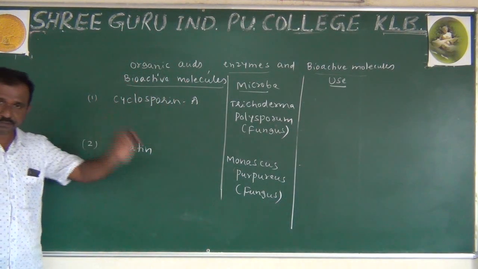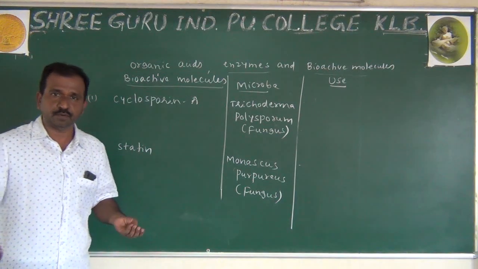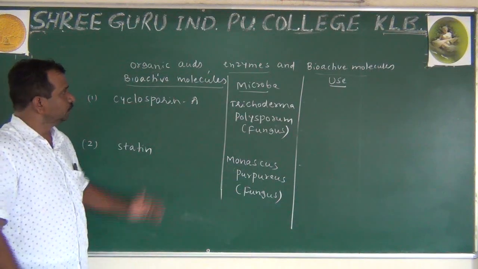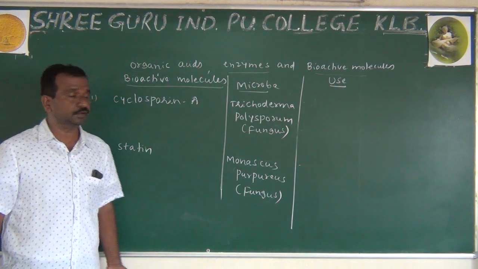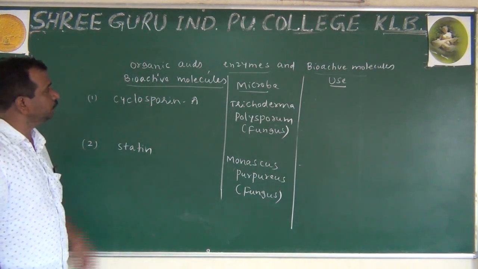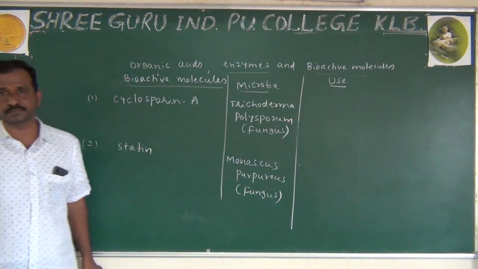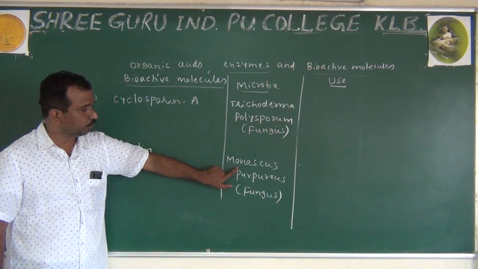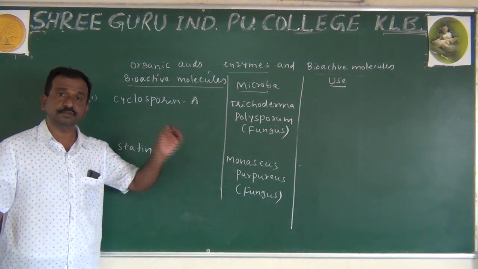Cyclosporin A. Already I told you that bioactive molecules, which activate certain cells, may already exist in our body, like hormones, like enzymes, and even certain food materials are also acting as bioactive compounds in our body. But now, apart from that, artificially also we are preparing certain bioactive molecules in the form of medicine by using microorganisms, namely Trichoderma polysporum and Monascus purpureus. These are the two things that we are going to observe, and all these are very important.